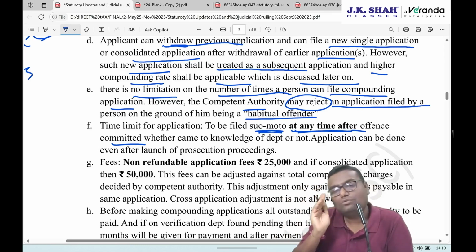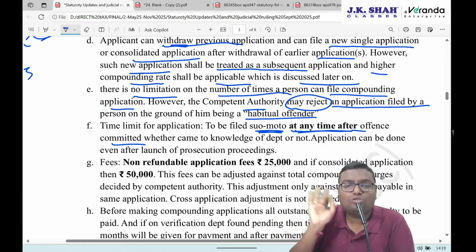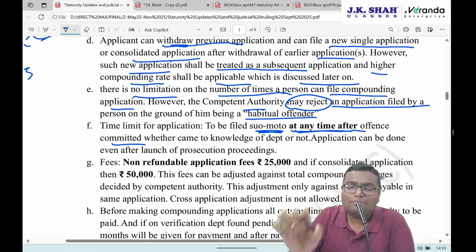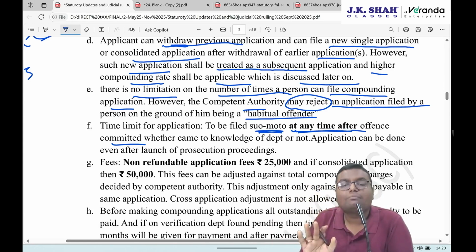No. First you commit the offense. Once you commit the offense, then you go suo moto to the authority and say, okay, I have done this offense. I accept this because I know in the future you will come to me. So better I come to you and say that I have done this offense. Kindly accept this application and give me the compounding.